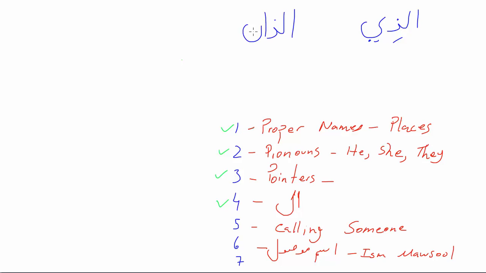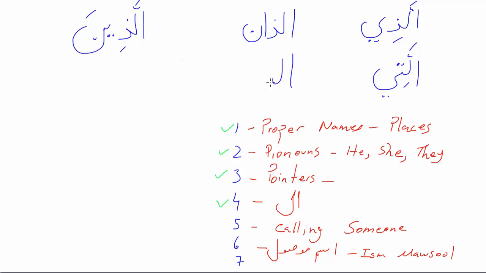Okay, let's check this out. Alladhi, alladhani, alladhina. Allati, allatani, allati.